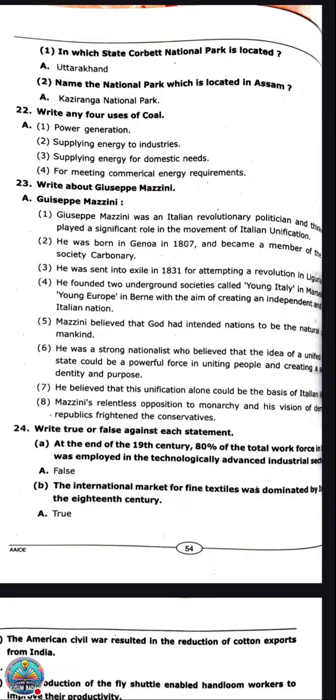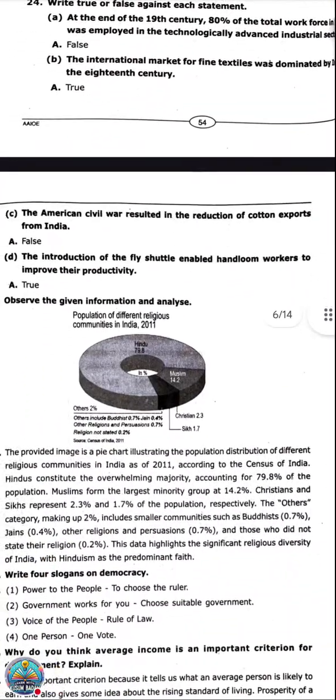Okay, now the next question, next true false one. The American Civil War resulted in the reduction of cotton export from India. The American Civil War is given, so Civil War will never be related to textile industries. The next one, introduction of the fly shuttle emboldened handloom workers to improve their productivity. So these you need to learn only.